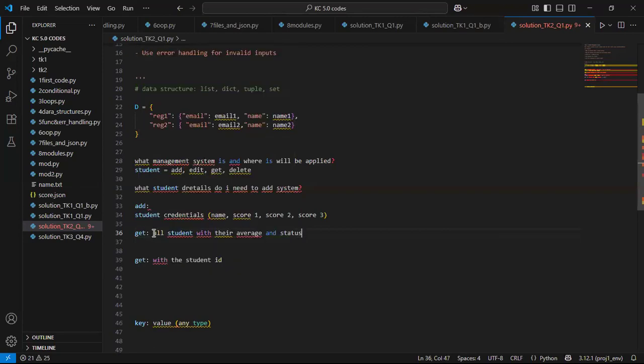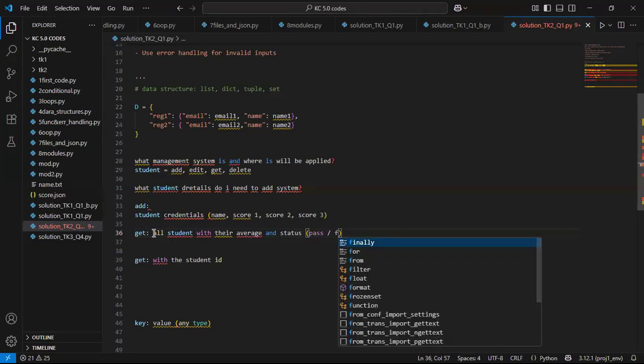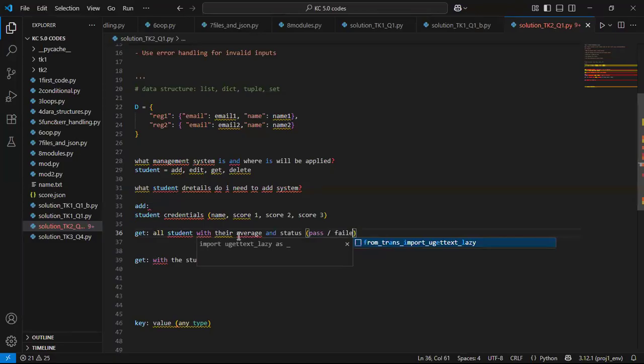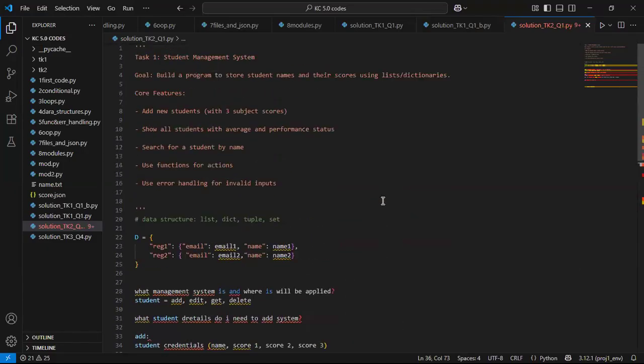Most times we need to also add information to make things make sense to us. In this case, the status is either pass or fail. You will pass if your average is above 50. If it's below, of course you failed. Then the next thing is the search for students by name.